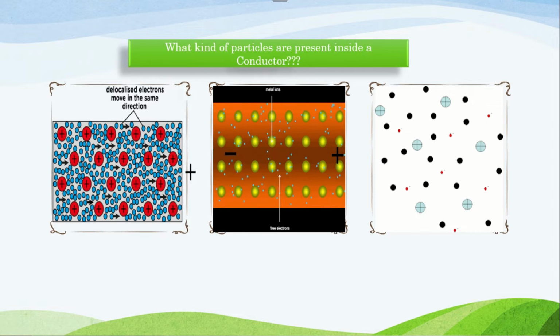The black ones are impurities. Impurities are nothing but other foreign atoms, atoms of some other elements, those which are not from that particular element and not a part of that particular material. Then it is called an impurity. For example, if in copper I add iron, then iron will be the impurity here. So inside a conductor, there will be atoms, free electrons, and impurities.